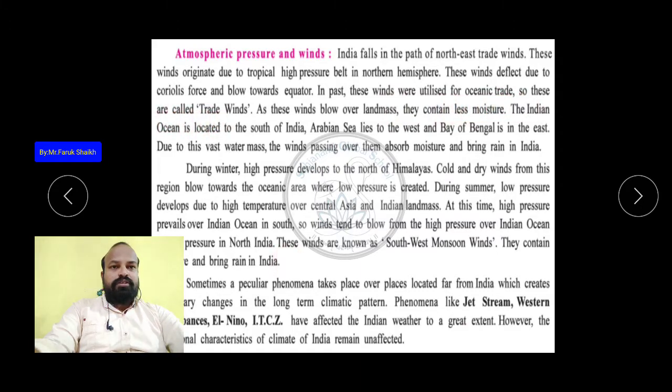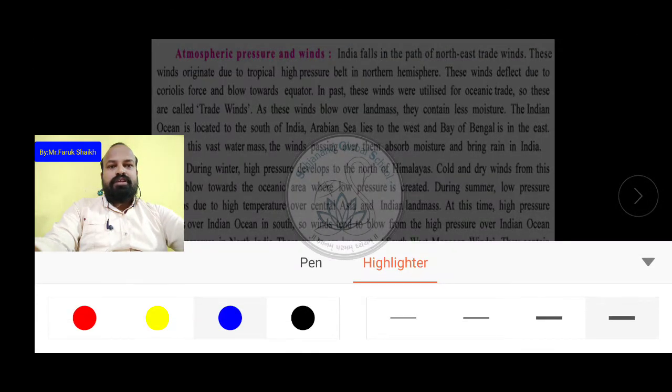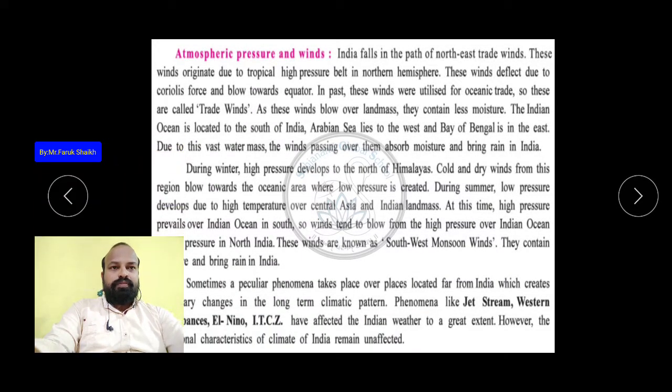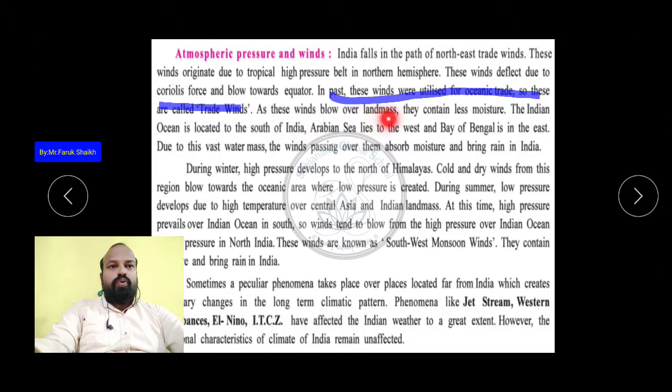This is most important, and a question can be asked: which winds are called the trade winds? In the past these winds were utilized for the oceanic trade, so they are called the trade winds. Also, as these winds blow over landmass, they contain less moisture.